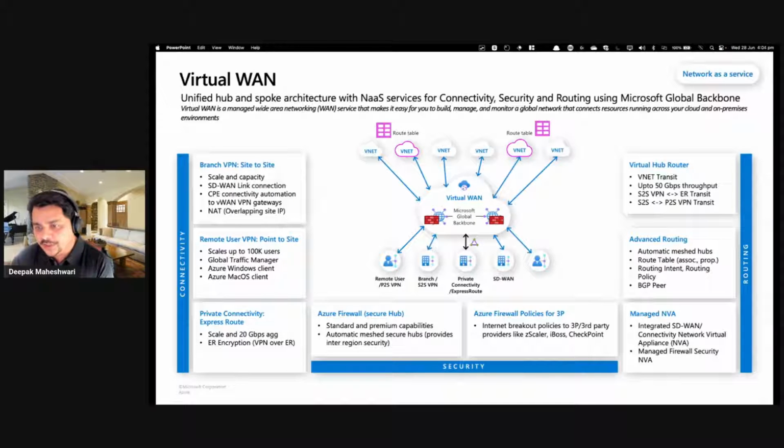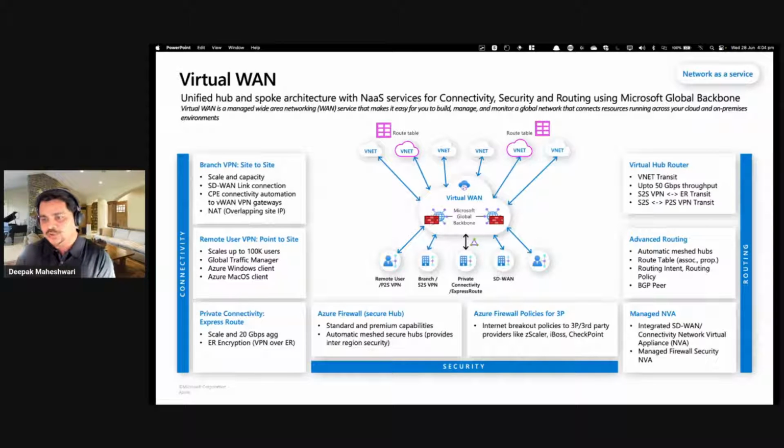Virtual WAN provides you an automated mesh topology, which means everything is meshed. And if you want to restrict any communications, you can create firewall rules to allow or disallow that communication.